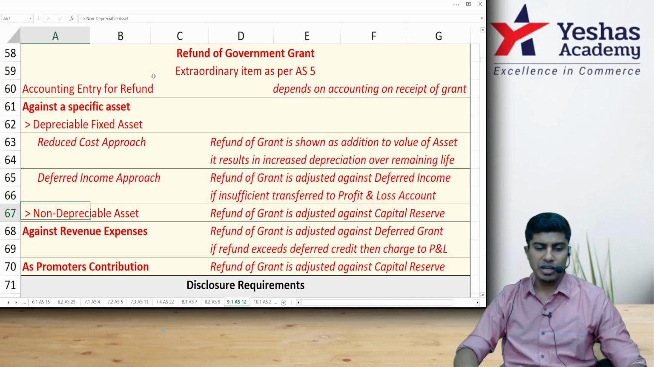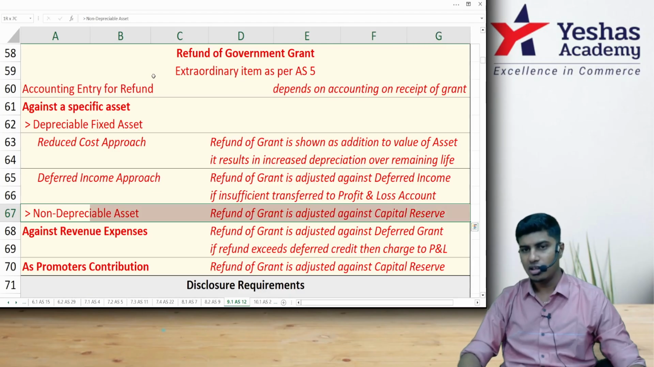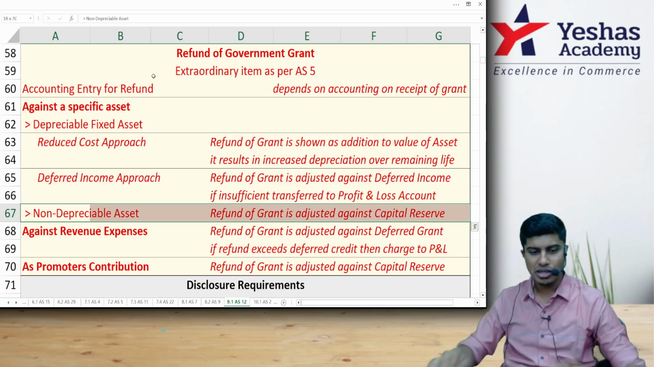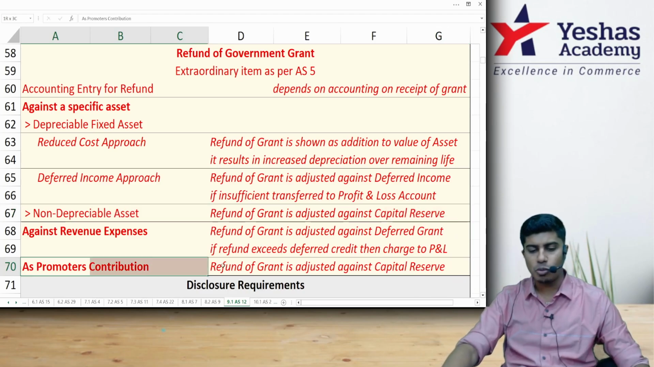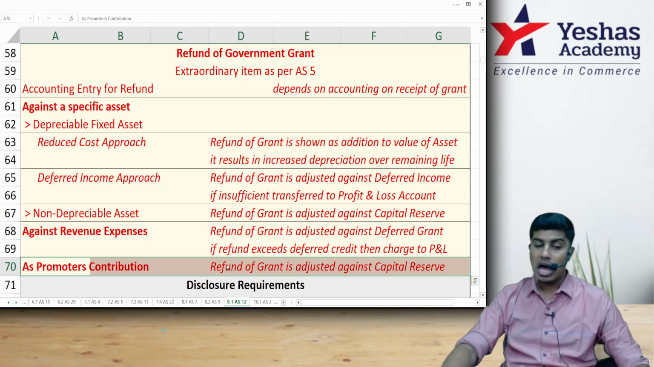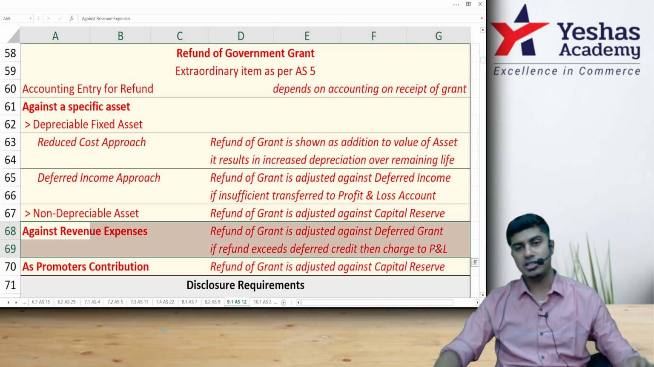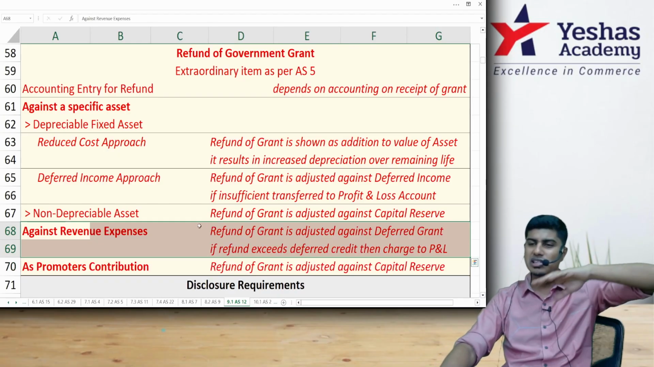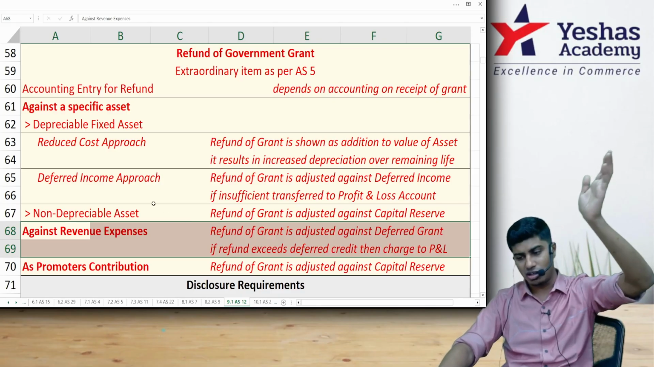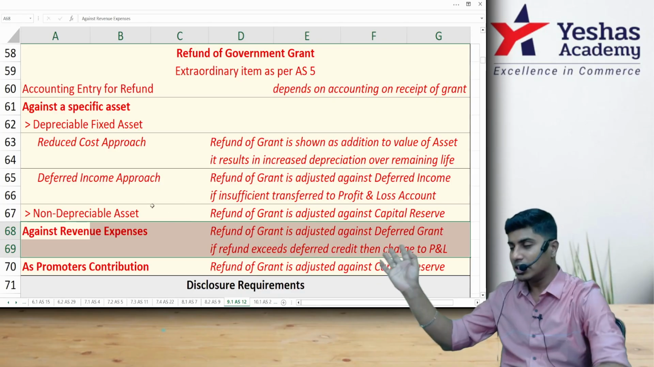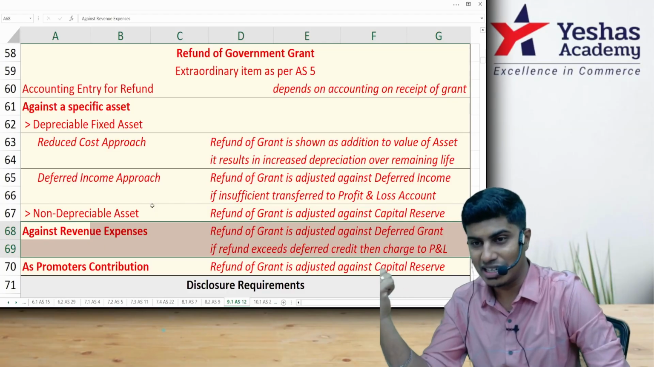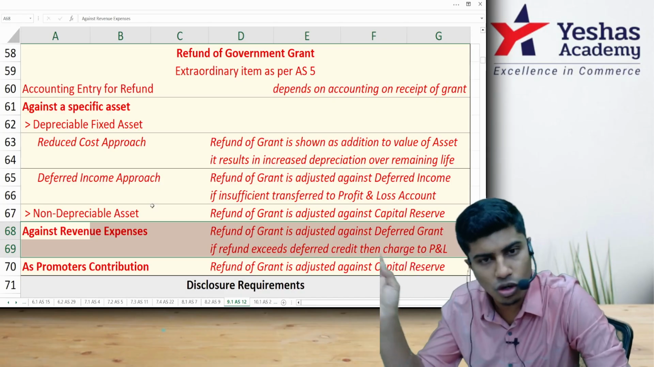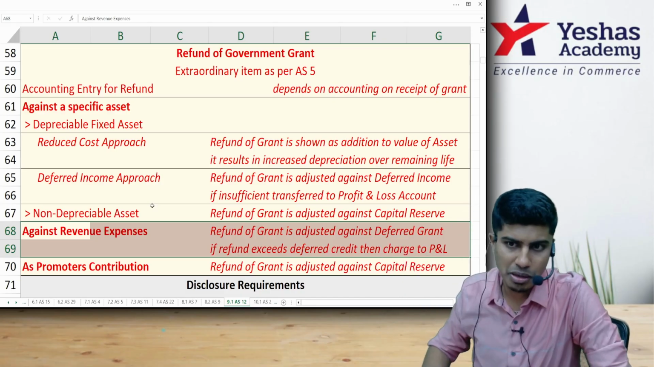Understood? If it was previously against a non-depreciable asset, you would have credited capital reserve. Now debit capital reserve, credit bank, and then pay. The same would be the entry in the case of promoter's contribution also. However, if it was against a revenue expense, you would previously have reduced the expense; now increase the expense back. Or previously, if the revenue grant received was booked as income, now you book this refund as an expense. You charge it as additional expense or reverse the income, as the case may be.